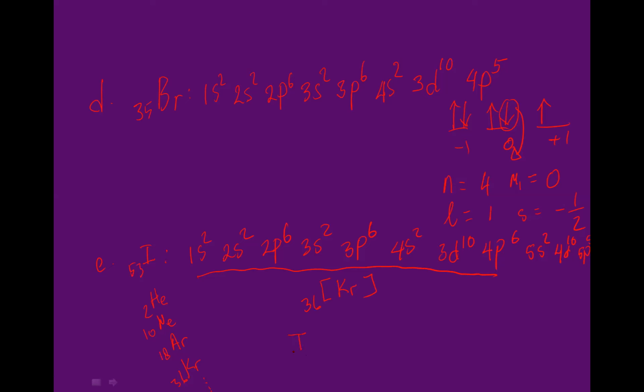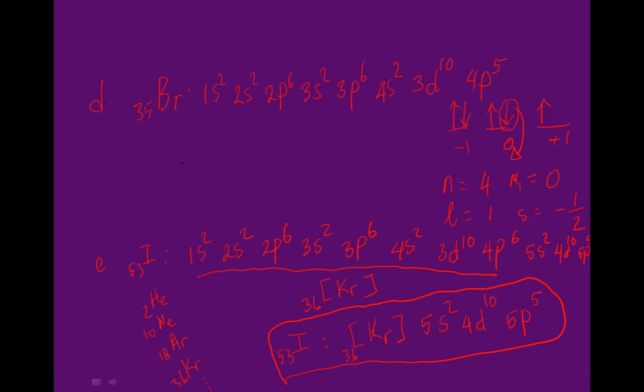Iodine 53 equals the configuration of krypton, which is 36, and then after that I write 5s2, 4d10 and 5p5. Now it has become very simple, isn't it? So you can use this helping element.